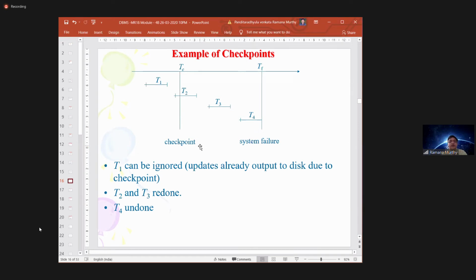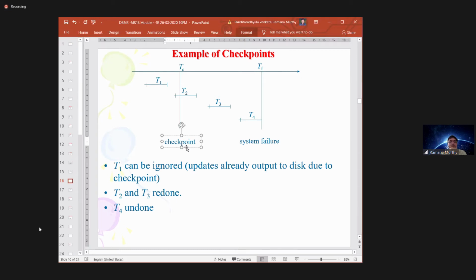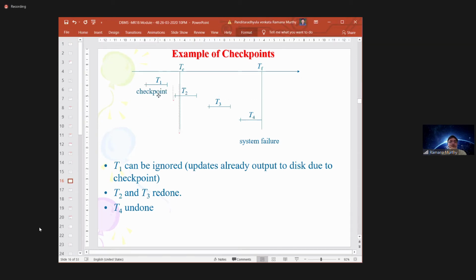At this particular checkpoint, after the checkpoint, your transaction has failed. Let us assume T1 is before the checkpoint. This is the checkpoint after T1.